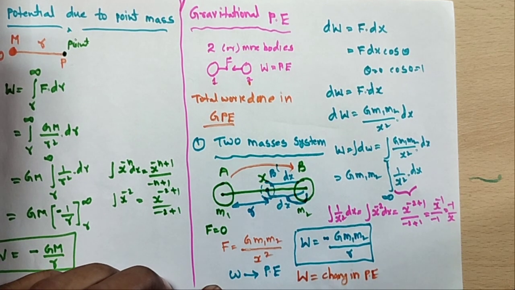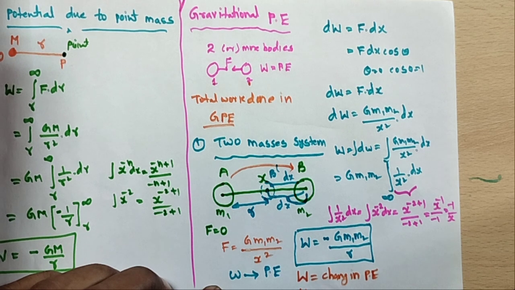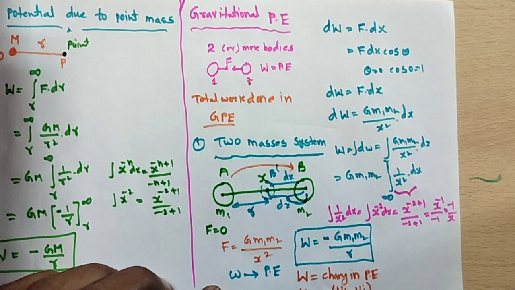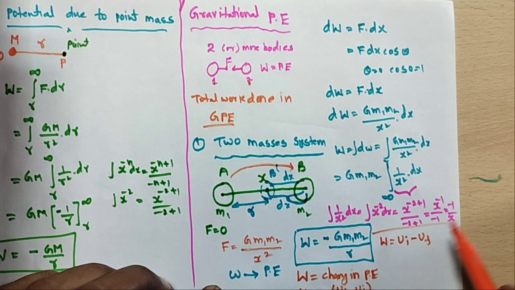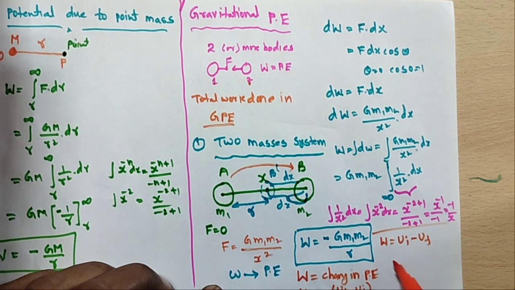So W is equal to minus U final minus U initial, that is, W is equal to U initial minus U final. But the potential energy at infinity is 0. That is, U final is equal to 0.